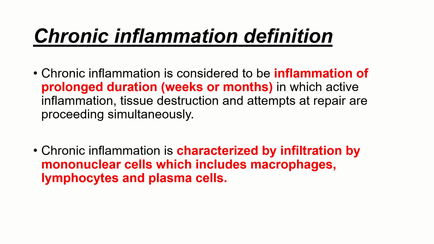First we'll start with the definition of chronic inflammation. It is considered to be an inflammation of prolonged duration in which active inflammation, tissue destruction and attempts at repair are proceeding simultaneously. The duration will be from weeks to months. It is characterized by infiltration of mononuclear cells, which includes macrophages, lymphocytes and plasma cells.